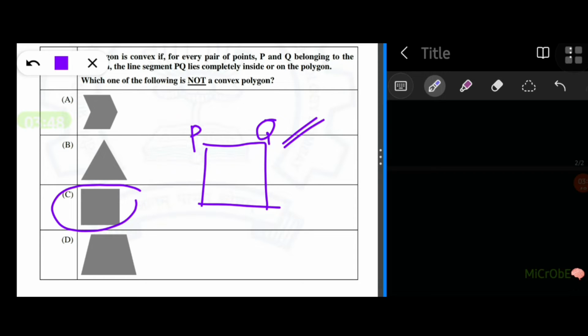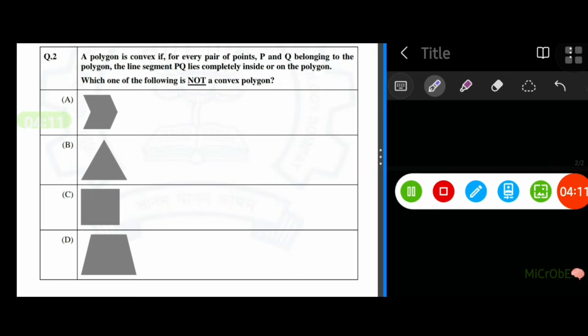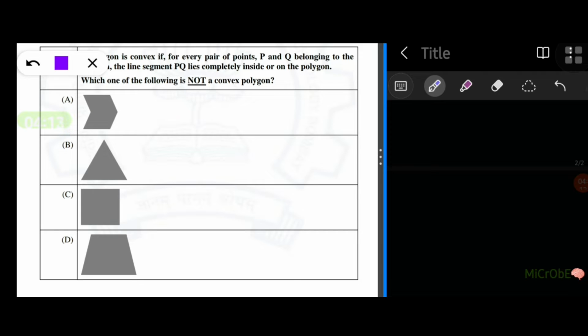And if we consider here also, this is lying on the surface. Here also it's lying on the surface. And if we consider P and Q to be opposite points, so the PQ line is lying inside the polygon. So that's the condition given here. So it is being followed. So the answer is not C. Let's move on to our next figure.